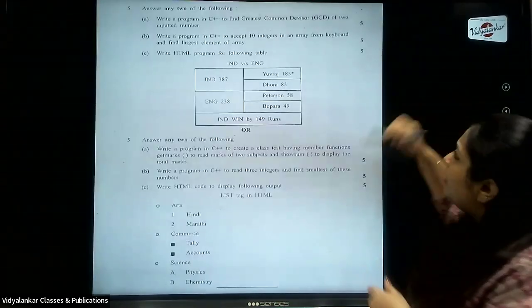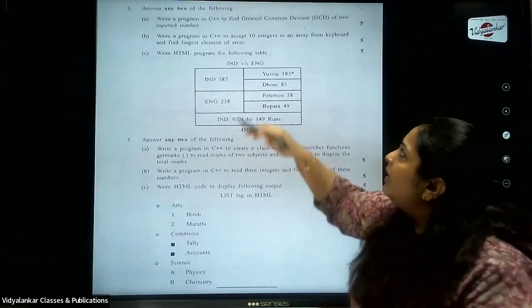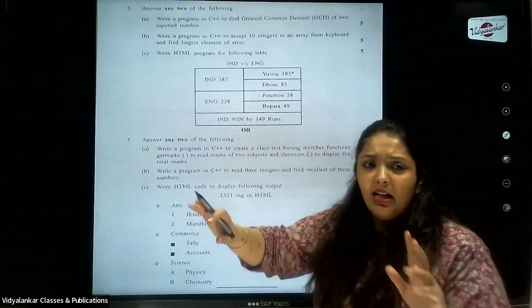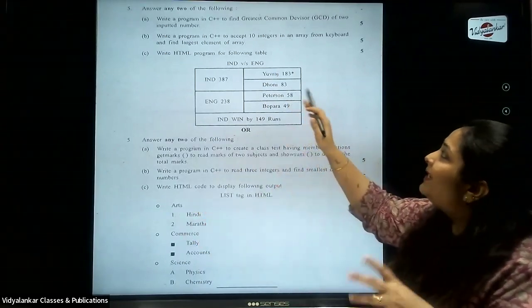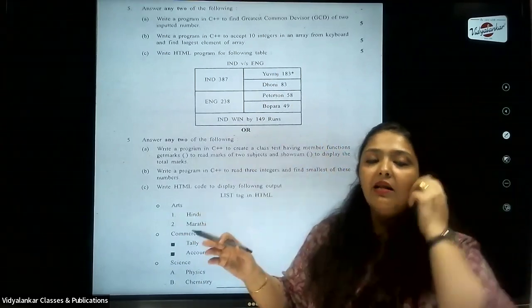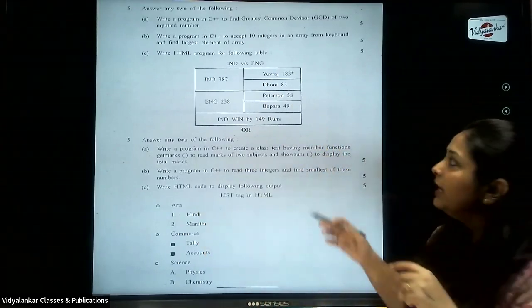Now I'll just quickly discuss question number 5. See, questions like greatest common divisor, a very simple question asked, standard 11th based. Then, accept 10 integers in an array and find the largest. Again, you must have done this in standard 11, so it is repeatedly asked now, you can say.